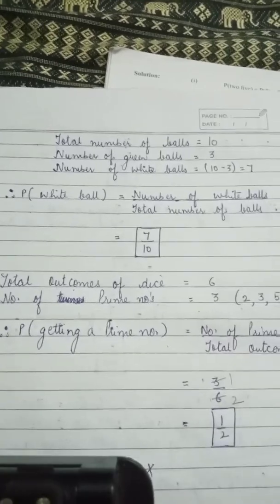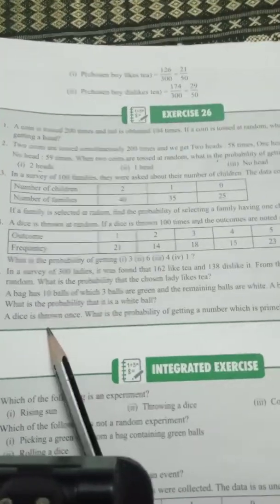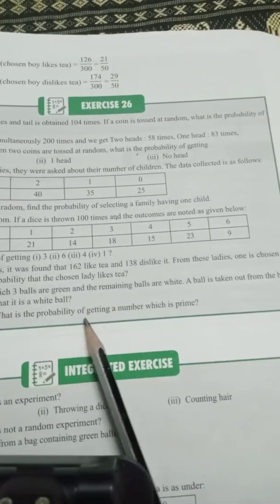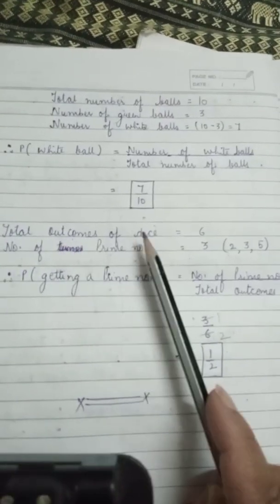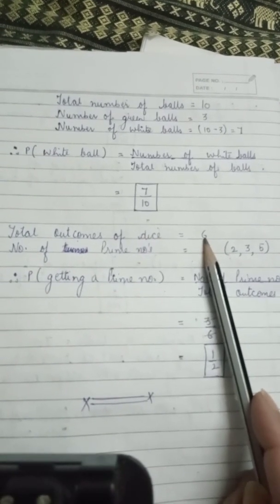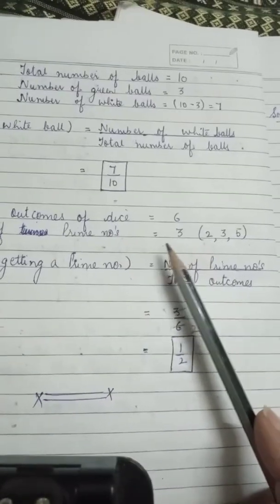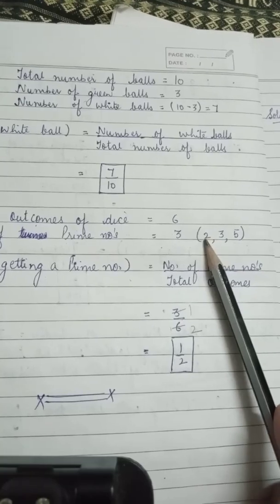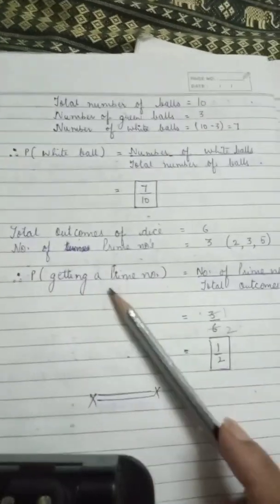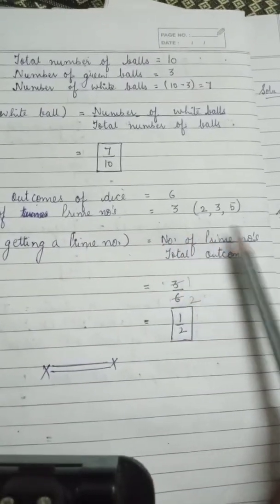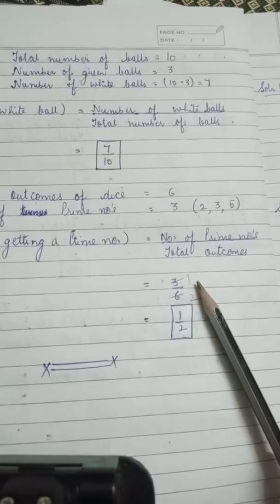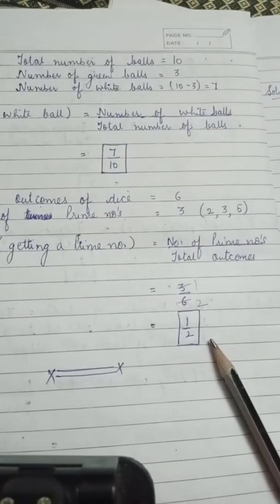That's the answer. And now for the last question, you are throwing a dice and you have to find the probability of getting a number which is prime. Now, total outcomes in a dice are 6, like 1, 2, 3, 4, 5, 6. And what is the number of times you can get a prime number? 3, because 3 prime numbers are there, 2, 3 and 5. So probability of getting a prime number is number of prime numbers upon total outcomes, that is 3 by 6. And on reducing, it becomes 1 by 6.